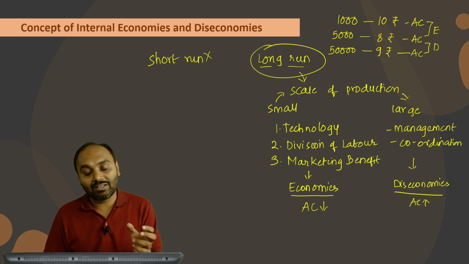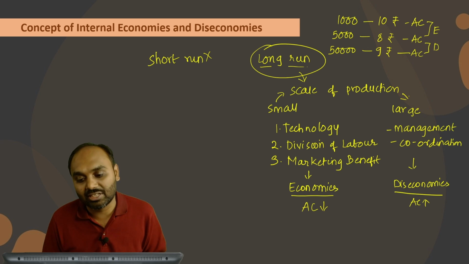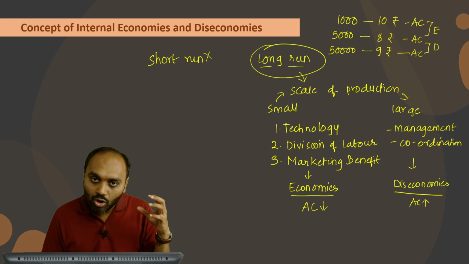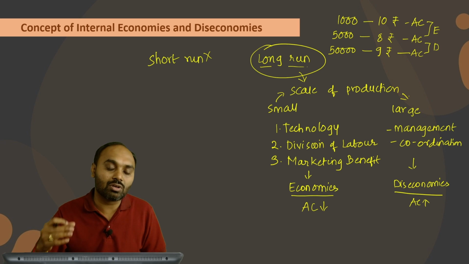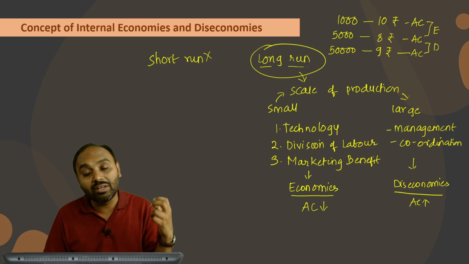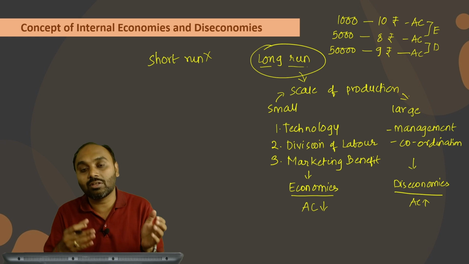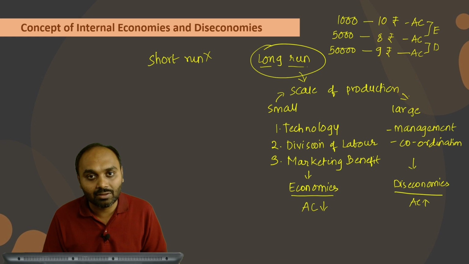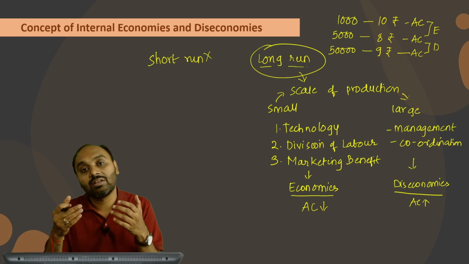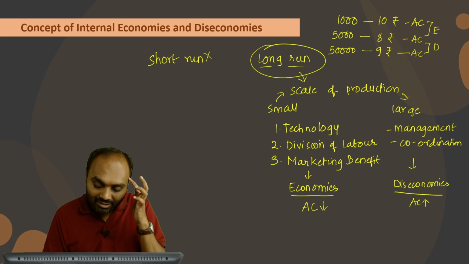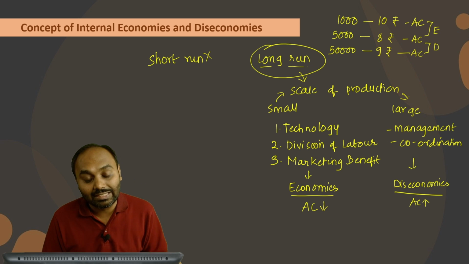And now we are currently focusing on internal economies and diseconomies. So when an organization produces more goods and services and the benefit is enjoyed, or the losses are suffered, by the organization itself, then it is internal, or within the organization.